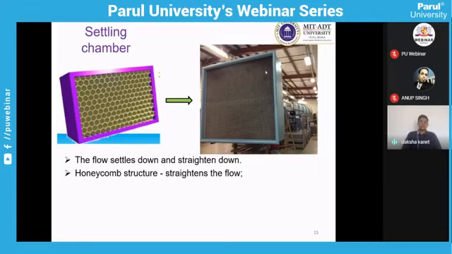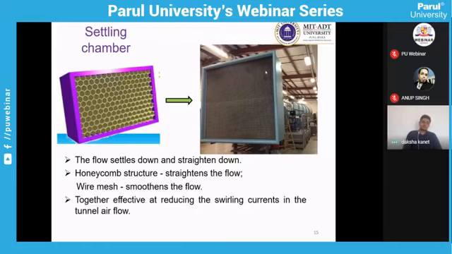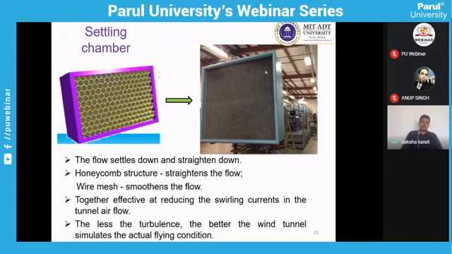The honeycomb structure will straighten the flow and the wire mesh will smoothen the flow. Both are used together to reduce the swirling in the currents, and the flow will be more streamlined and smooth, which will be delivered to the test section via the convergence section.